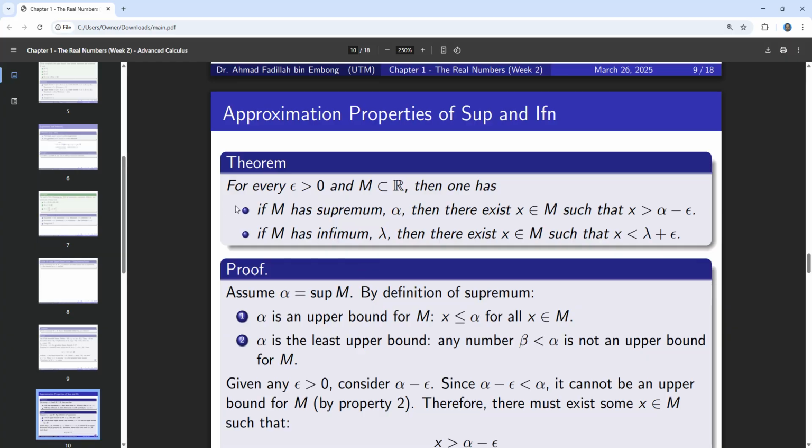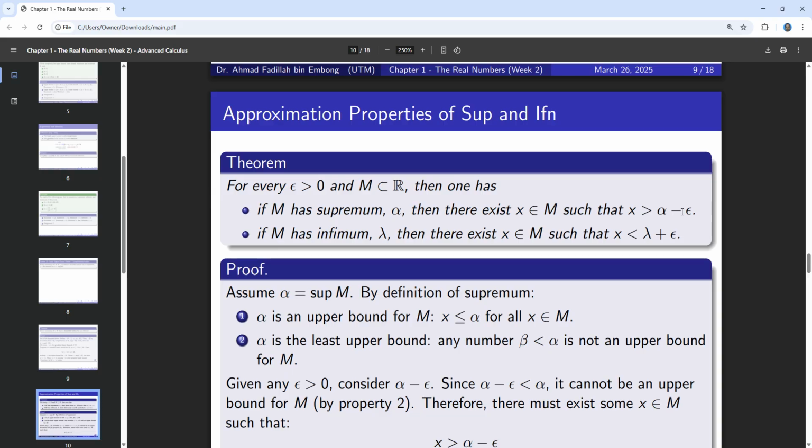The theorem here says that for every epsilon more than 0 and M a subset of R, so M here is a subset of real numbers, then one has the following statement. If M has a supremum alpha, then there exists x inside M such that x is bigger than alpha minus epsilon.